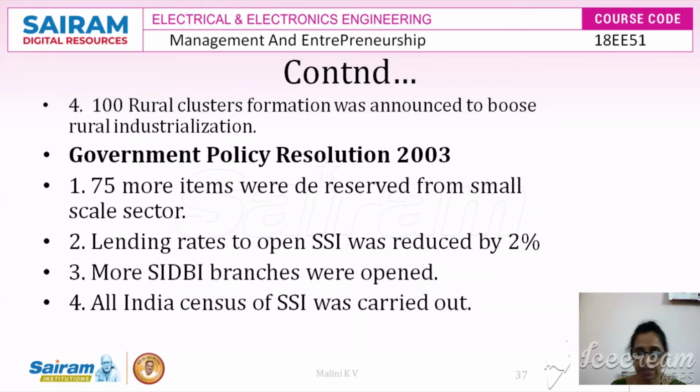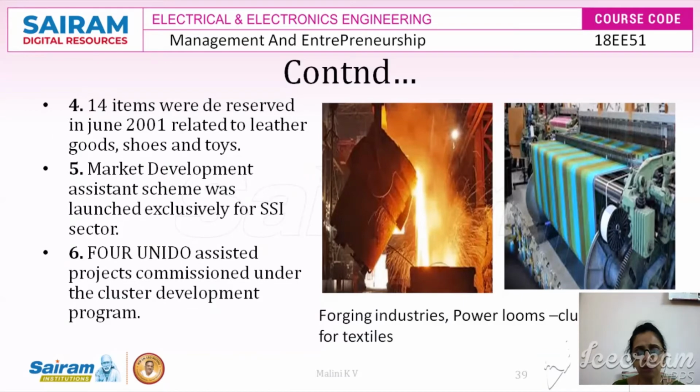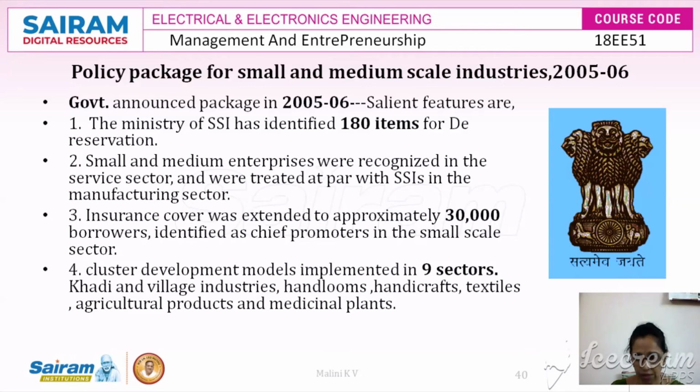more items were de-reserved from the small scale sector, and lending rates to the SSI sector were reduced by 2%, and more SIDBI branches were opened to meet the people's demand and make it more approachable to the public. And the all India census of SSI was carried out for the first time to understand how many units are working all across India. So the cluster programs were meant to support the local artisans, local people, and local skills, to make them work in one particular cluster, and that area is known for the production of one particular product.